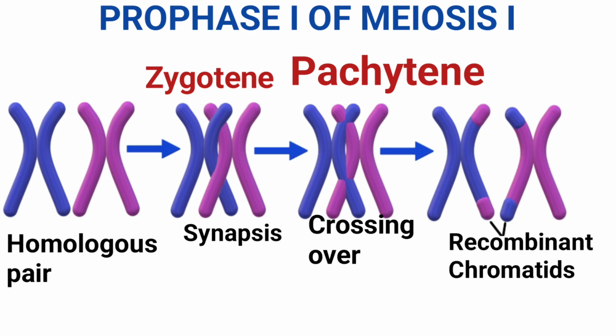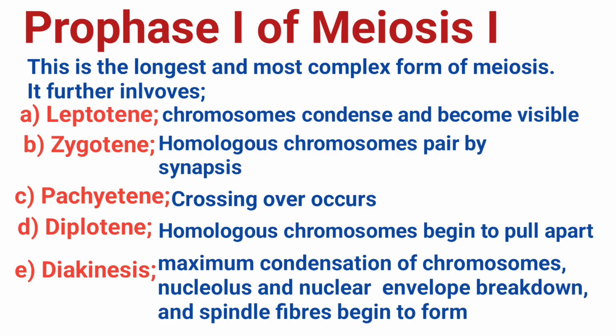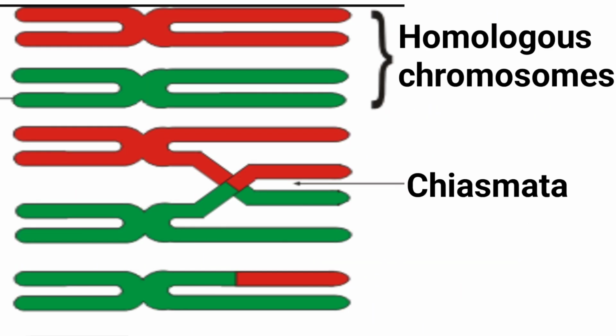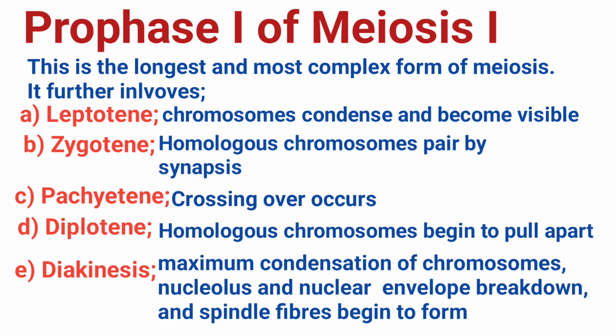Pachytene. The pairs are fully joined, forming a tetrad, that's 4 chromatids. This is when crossing over occurs, where non-sister chromatids physically break and exchange segments of DNA. Diplotene. The synaptonemal complex dissolves and the homologous chromosomes begin to pull apart. However, they remain attached at specific X-shaped points called chiasmata, which mark where crossing over happened. And therefore, the product of diplotene is genetic recombination. Diakinesis.